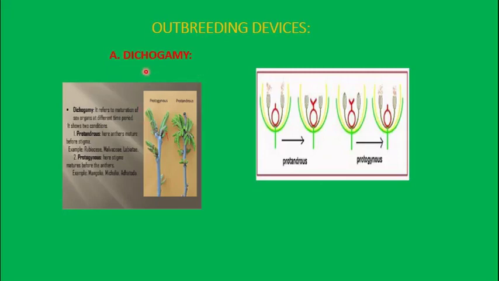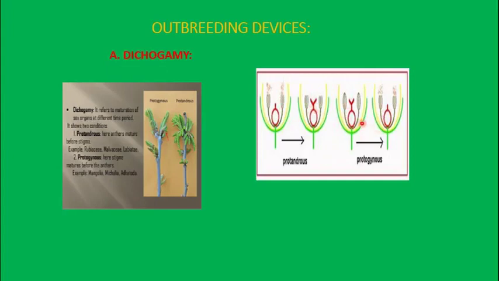So the first one we are going to consider is dichogamy. Dicho means two and gamy is fertilization. Here the female reproductive part and the male reproductive part both mature at different times to prevent self-pollination. So it is a maturation of the sex organs at different time periods. Here we can tell about two types, protandrous and protogynous. Protandrous is a condition where the stamen matures faster than the stigma and releases the pollen grains earlier, while the stigma is not receptive to receive the pollen. That is the protandrous stage.